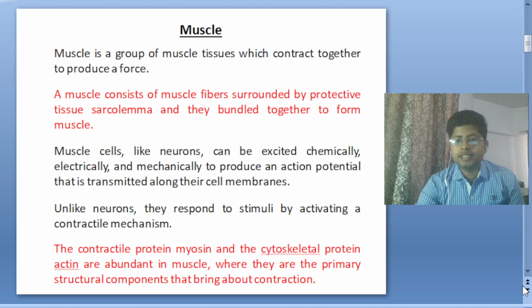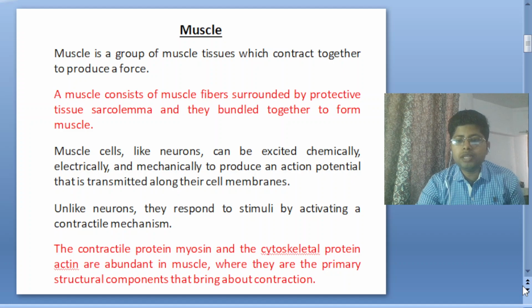Unlike neurons, they respond to stimuli by activating a contractile mechanism. Just as in neurons, muscles are also excitatory, and a contractile mechanism happens.